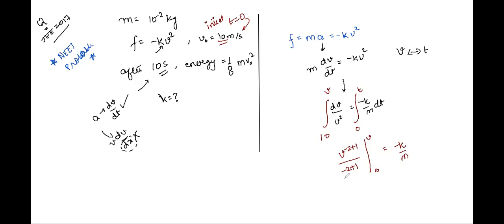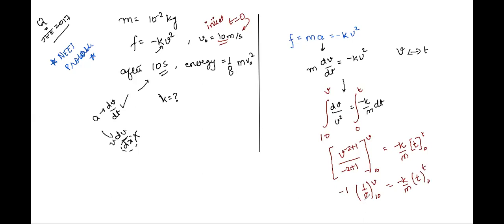They will come out of the integral, and we will have integral of 1 which is equal to t, integrated from 0 to t. So this will yield us minus 1 by v from 10 to v on one side, and minus k by m t from 0 to t on the other.